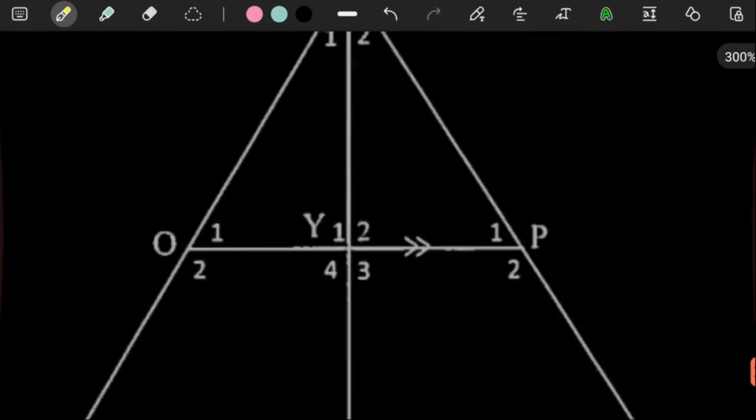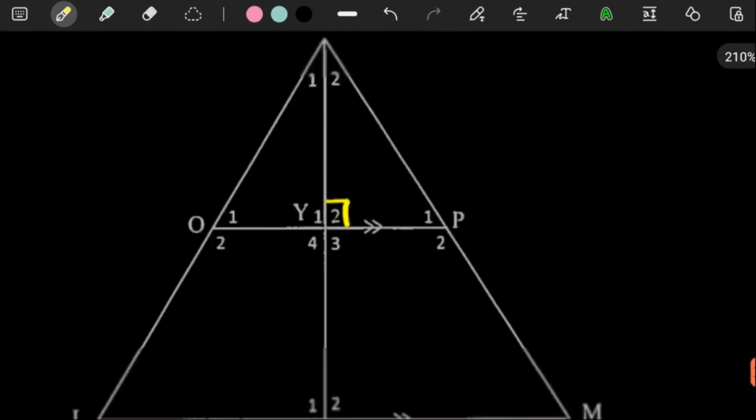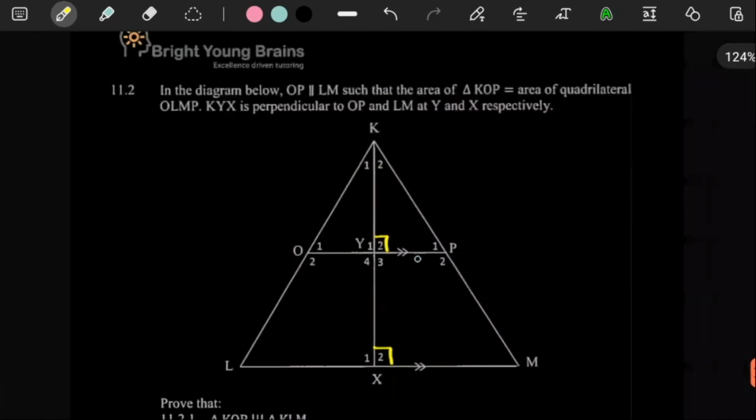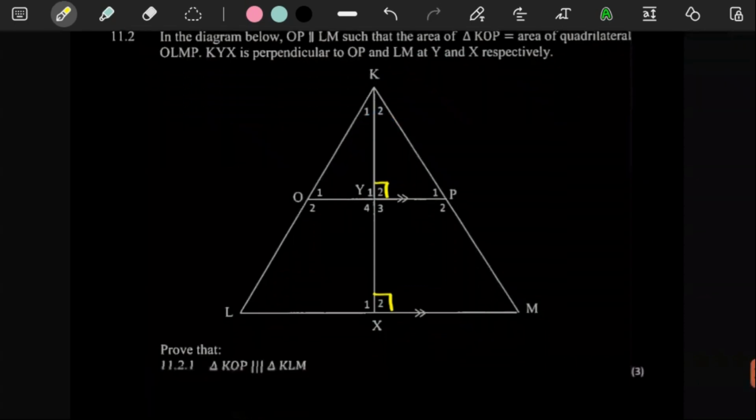So if it is perpendicular to OP, automatically it is going to be perpendicular to LM because those lines are parallel. This is parallel to this, so these have to be corresponding angles. So here it says it's perpendicular to OP and LM, at Y and at X respectively.